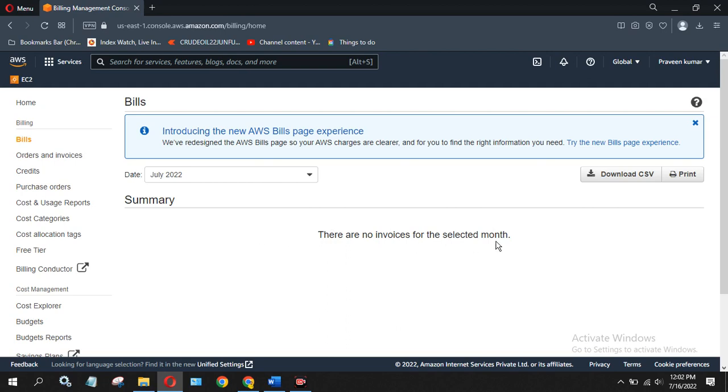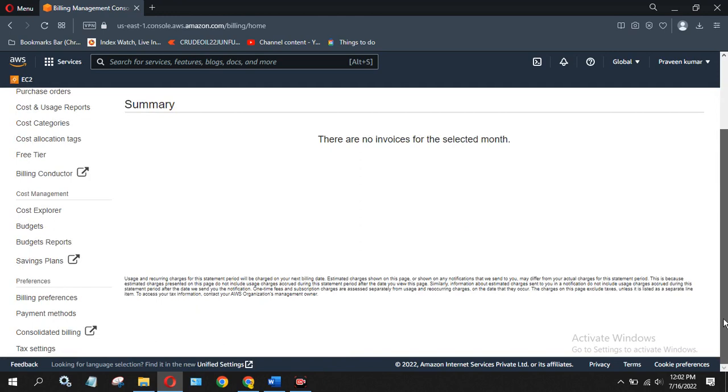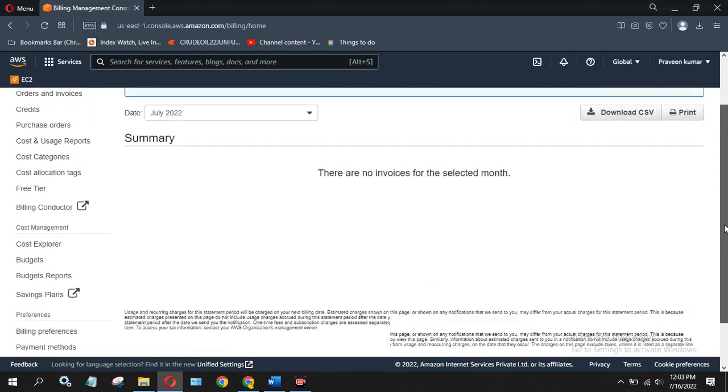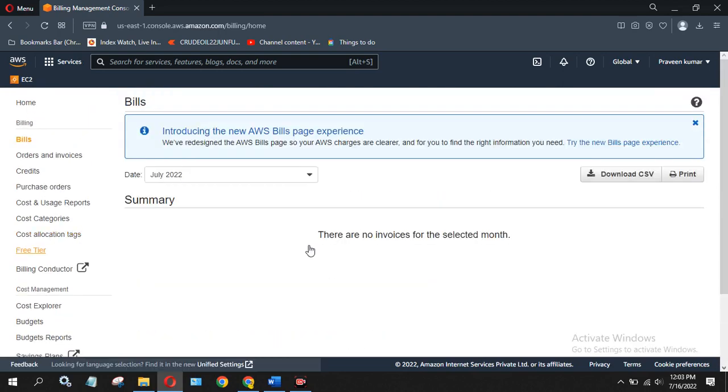It will show a bill once you exceed the hours provided in the free tier. For example, for Linux there are 750 hours given to you to use the server. 750 hours is a huge number of hours. Once you exceed it, you will get some bills over here. If you get a bill of $10 or $5, you can raise a service request to the AWS team and say that you are a student and ask them to please waive the fee. They will waive it. There is no issue, so no need to worry. In the free tier you will not be charged anything.